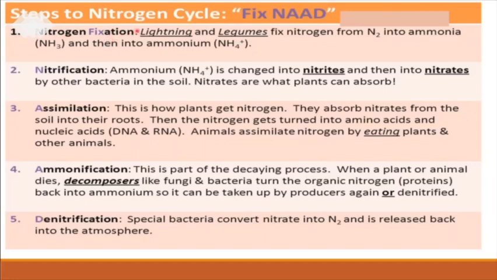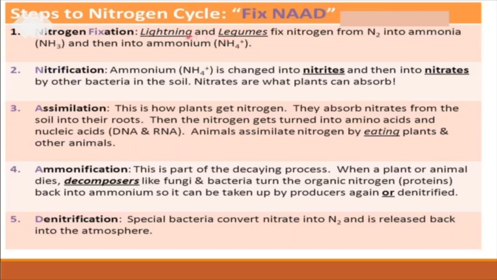Okay, children, to remember the steps of the nitrogen cycle, you can use this word: FIX NAD. Fix means fixation. N means nitrification. A means assimilation. Another A means ammonification. And D is denitrification. FIX NAD are the 5 steps in your nitrogen cycle: nitrogen fixation, nitrification, assimilation, ammonification, and denitrification.